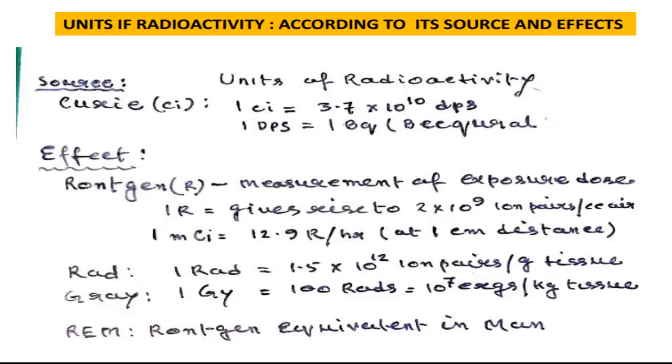Rad: 1 rad is equal to 1.5 × 10^12 ion pairs per gram of tissue, and 1 gray is equal to 100 rads. Then REM, a Röntgen equivalent in man. So these are the common units which I have discussed here. So the radioactivity from the source and its effect are measured. Next please.